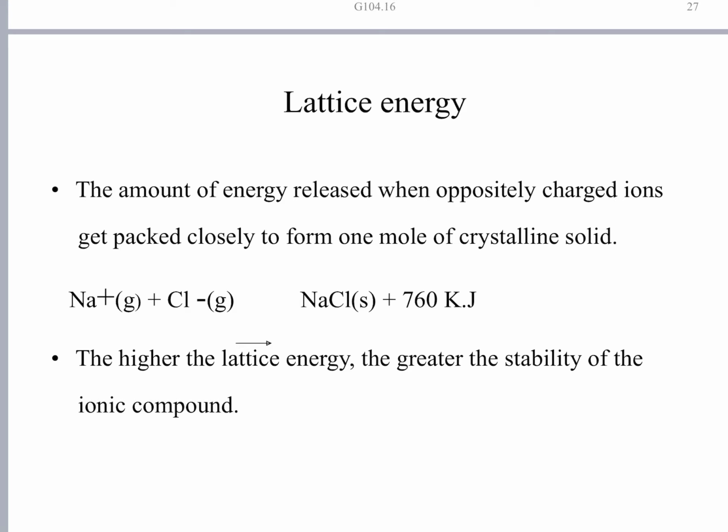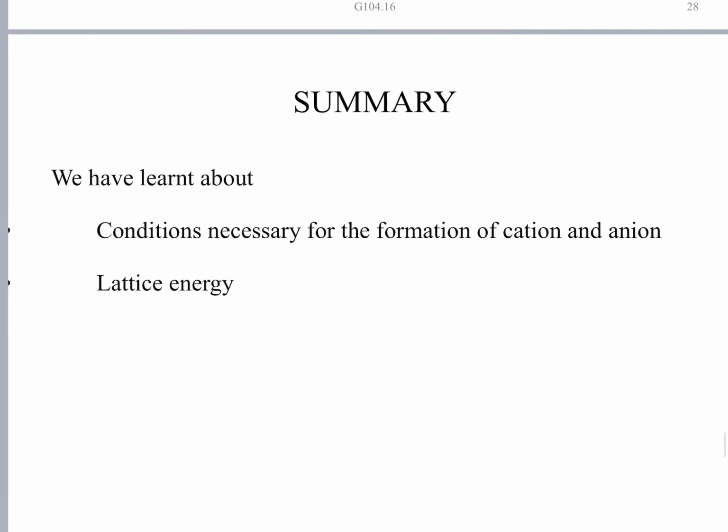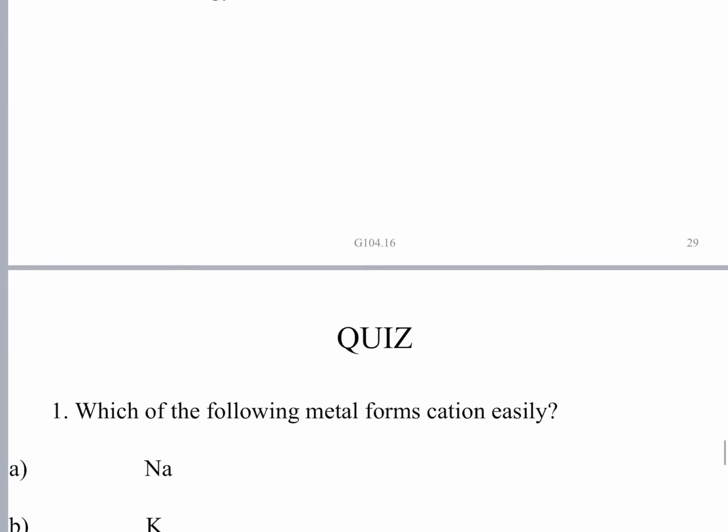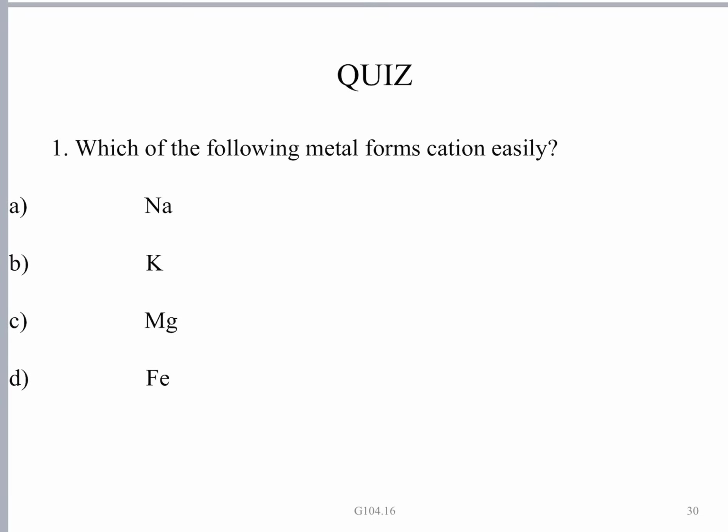Now we will move on to discuss the characteristics of ionic compounds. Summary: we have learnt about conditions necessary for the formation of cation and anion, and also learned about the lattice energy. Let us see 1 or 2 questions to deepen our understanding. Which of the following metals forms cation easily?